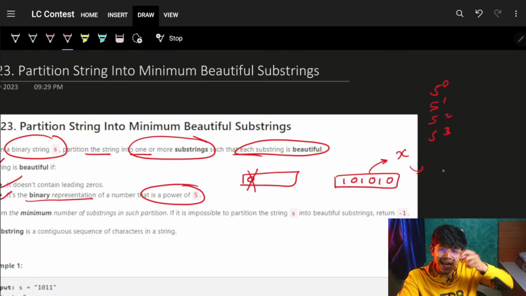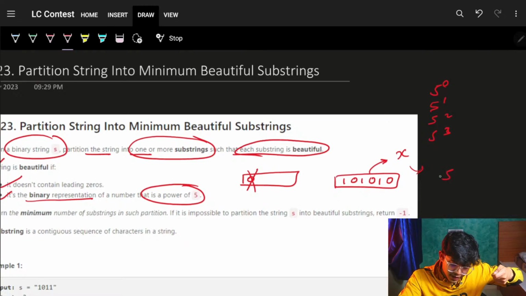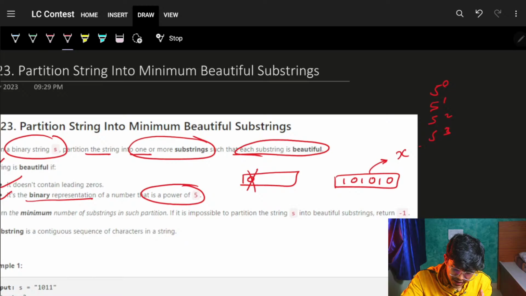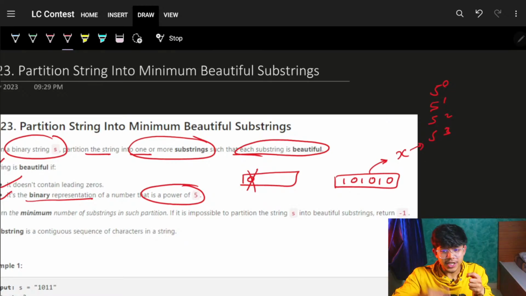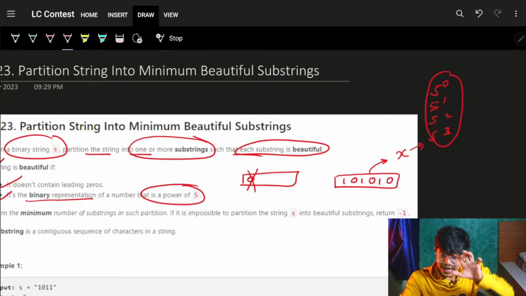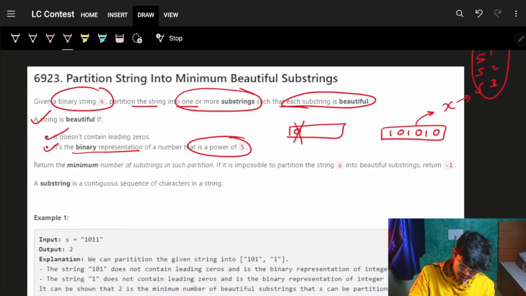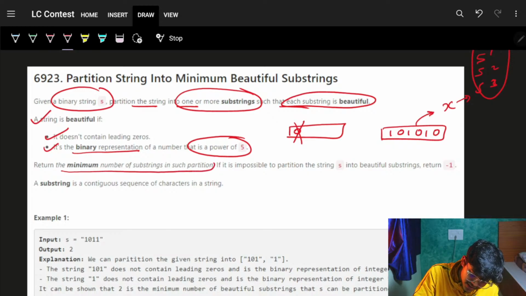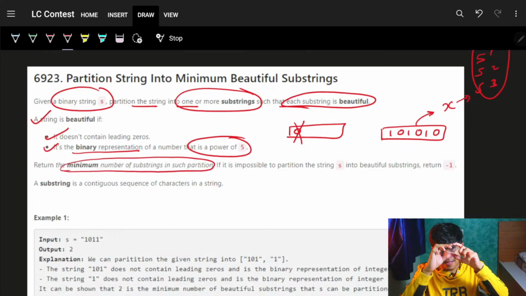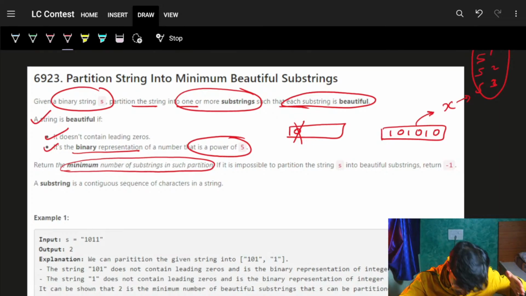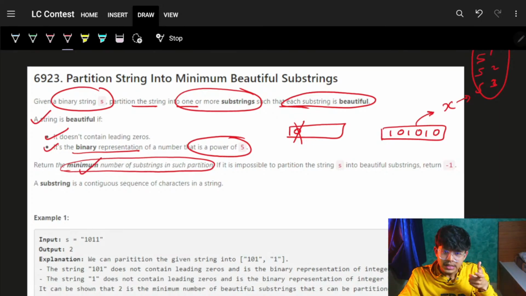It is the condition of being a beautiful substring, and I have to return the minimum number of substrings in such a partition. I have this string, I have to do the minimum number of partitions such that every substring is a beautiful substring.